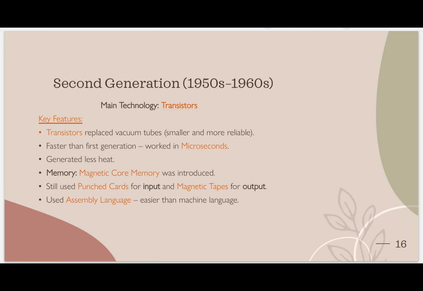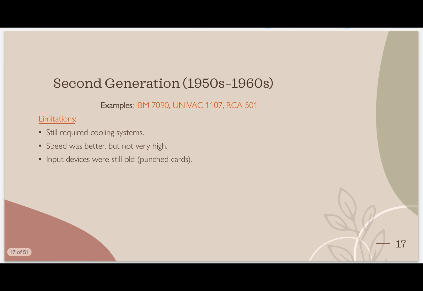So they use assembly language, which is easier than machine language. What are the examples of second generation? IBM 790, UNIVAC 1107, RCA 501. What were the limitations? Still required a cooling system. It means it was producing less heat, but it was not zero. We still require air conditioning.